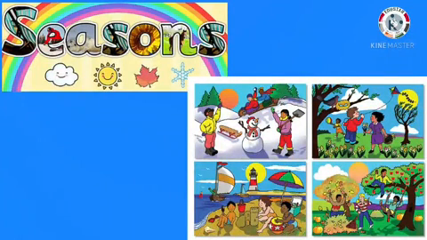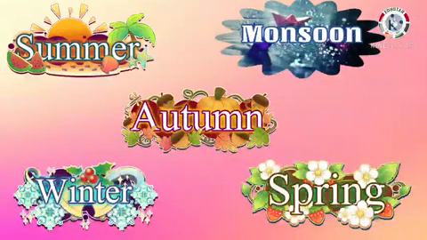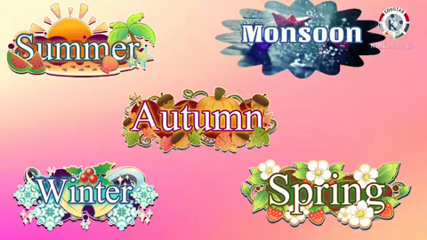Next, seasons. Are the weather and season different? Yes, a season is a period of months in a year when the type of weather remains more or less the same. That is, when the weather remains the same for a long period of time, we call this period a season. Different weather conditions make different seasons. They are summer, monsoon, autumn, winter and spring.